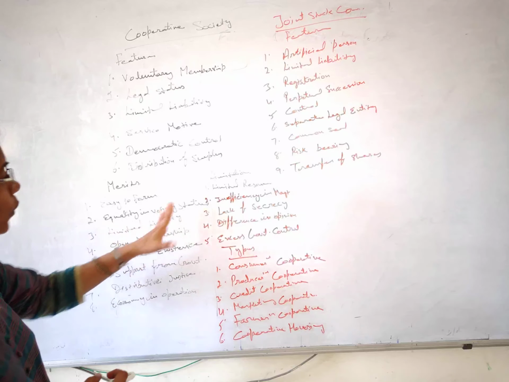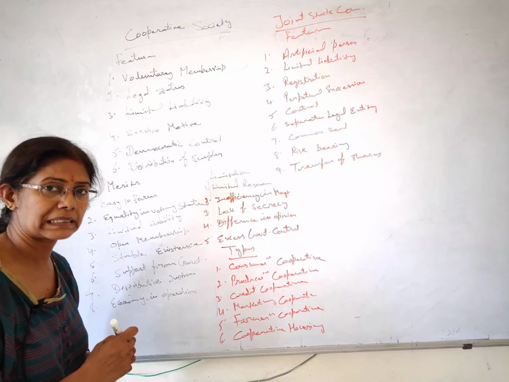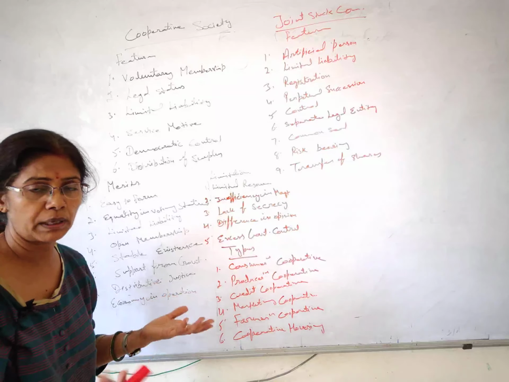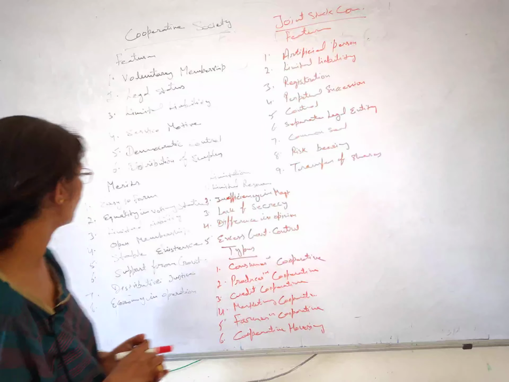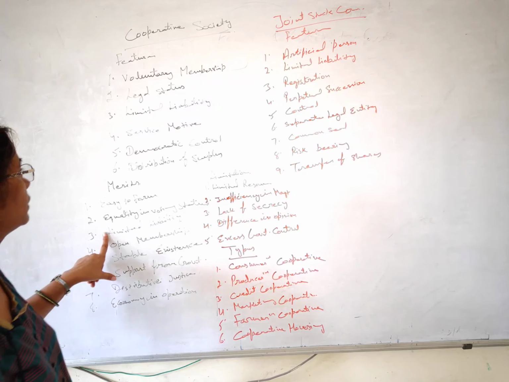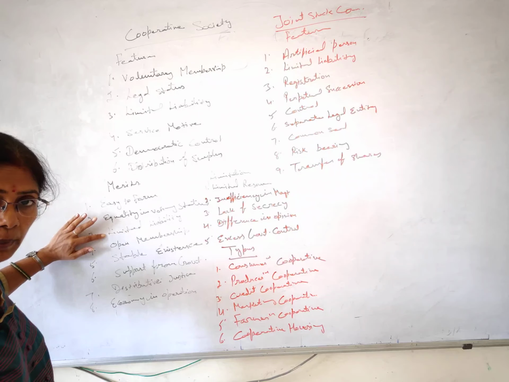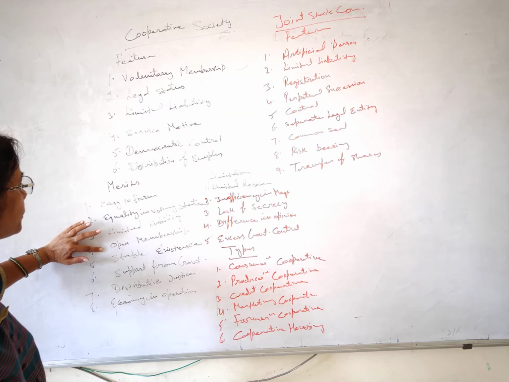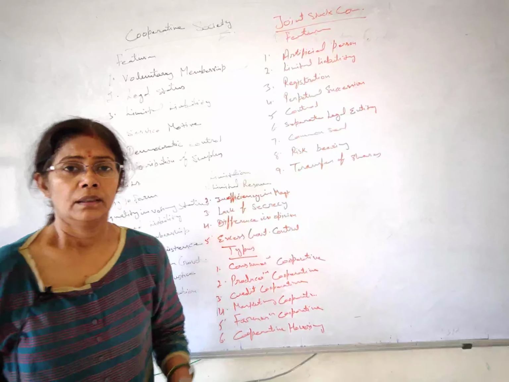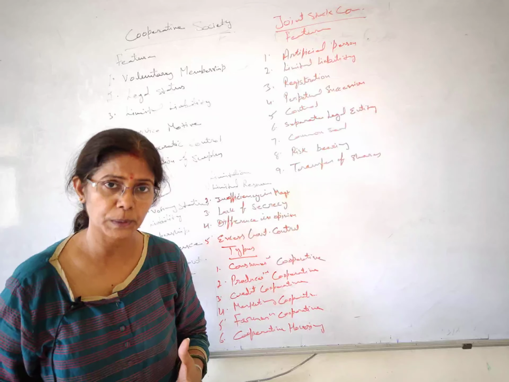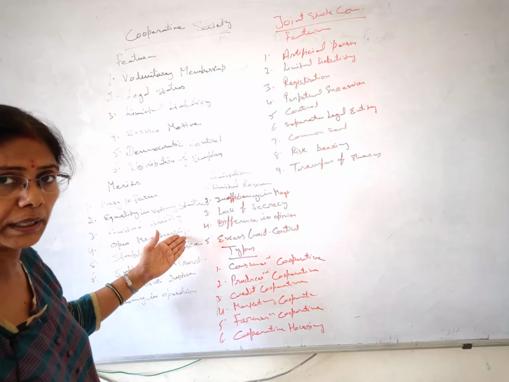Next is equality in voting status. Just before we have explained about it, equality in voting status. Everyone is enjoying the equal status irrespective of how many shares you are possessing, alright. Next we have limited liability. This also we have discussed, there is no need to discuss it again. Enjoying the limited liability, one of the benefits to the cooperative. Then we have open membership. Open membership means voluntary membership. No restrictions we are imposing on the people. If somebody wants to join, they can easily join. Alright, so open membership, anyone can join.